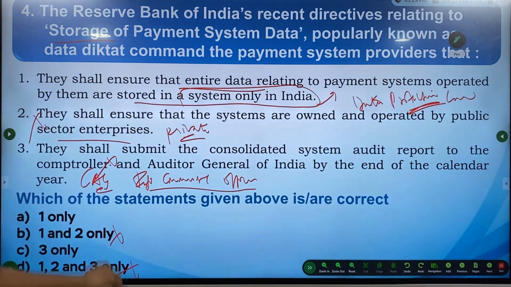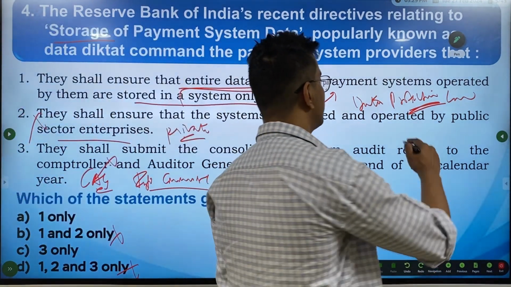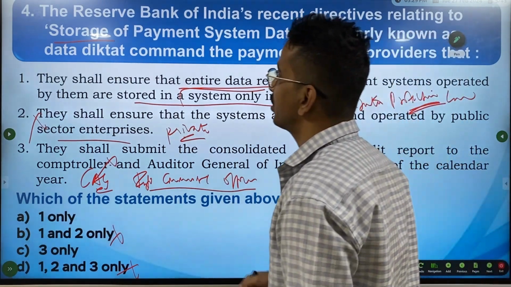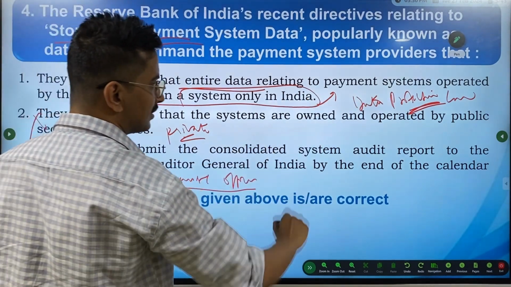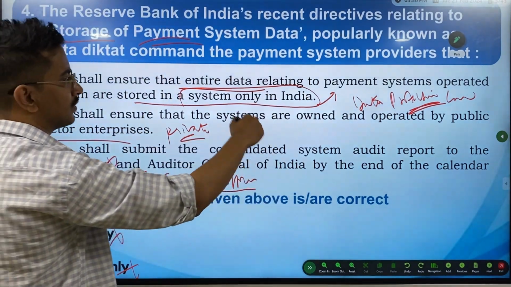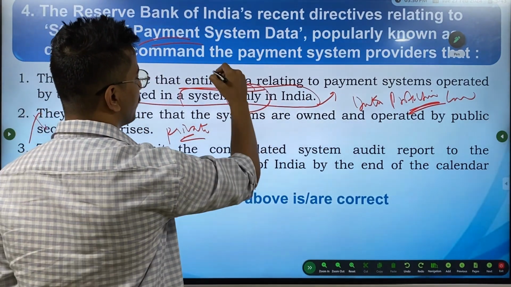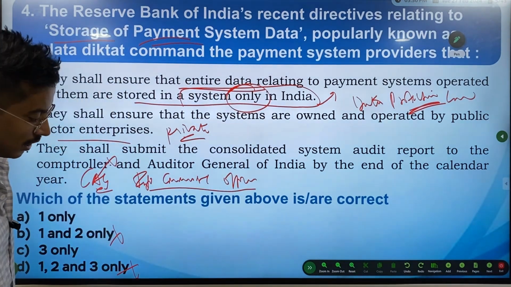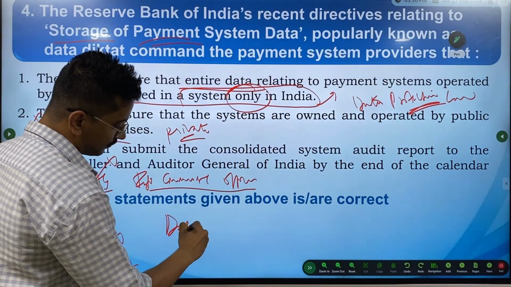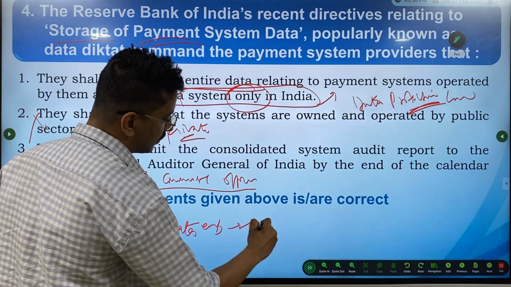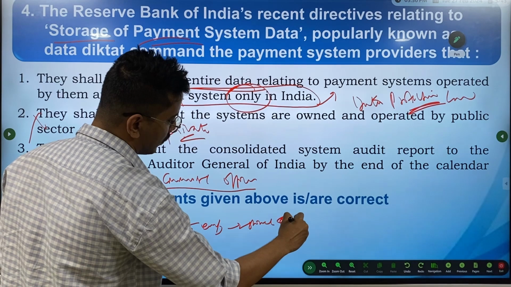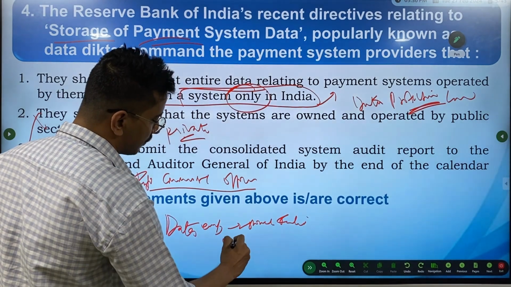But the first statement, since the data protection law itself talks about it, this payment system is also subsumed under that act. So it is only in India, because now the problem is that all the data is stored outside India, and we have seen the problem of cyber security.